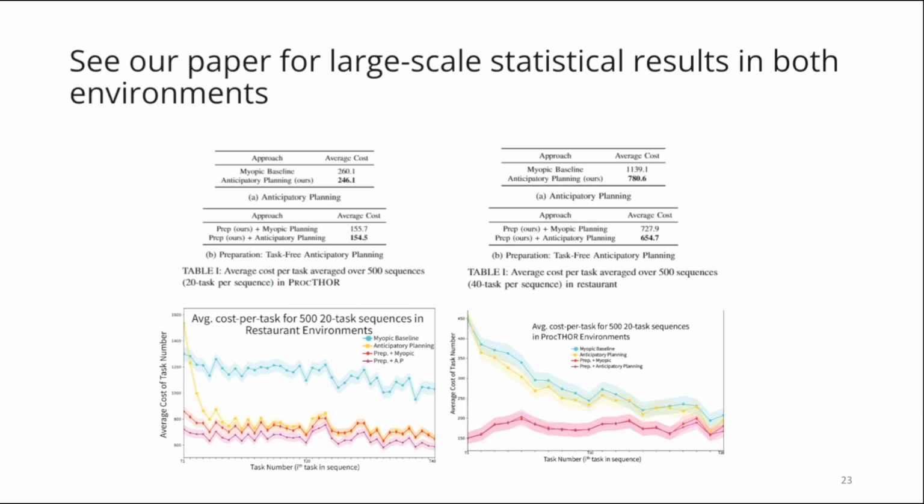Statistical results show that our planner reduces the cost of task sequence by 5.38% in Procthor and 31.5% in restaurant settings, and if given time to prepare in advance, using our model reduces task sequence cost by 40.6% and 42.5% respectively.